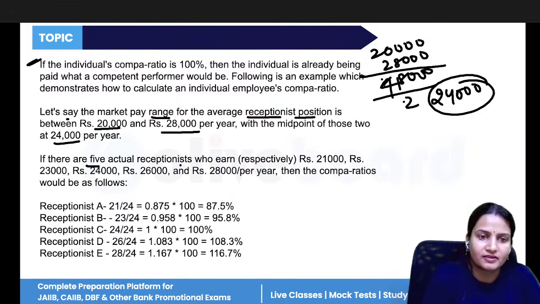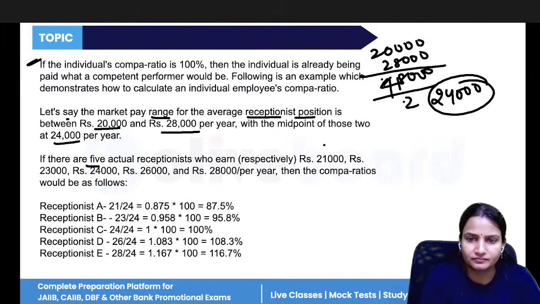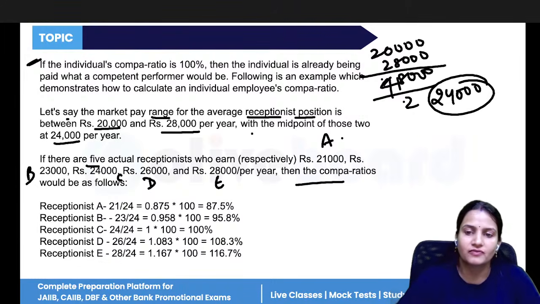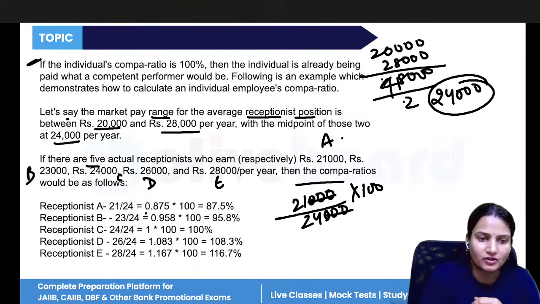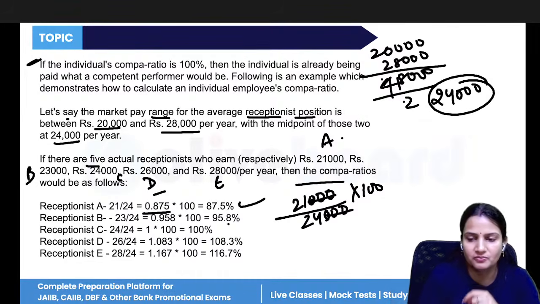There are 5 actual receptionists who are earning A 21, B 23, C 24, D 26, E 28. Now find the compa ratio for them. What is the salary of the first employee? 21,000 divided by the midpoint of the salary, 24, into 100. So 21 upon 24 into 100 would come to 0.875 or 87.5. It is less than 100, which means they are underpaid.